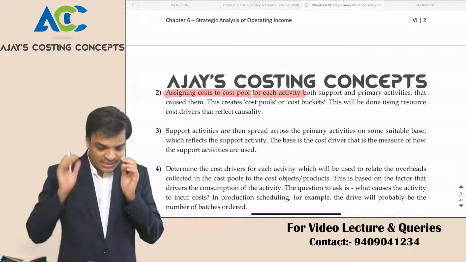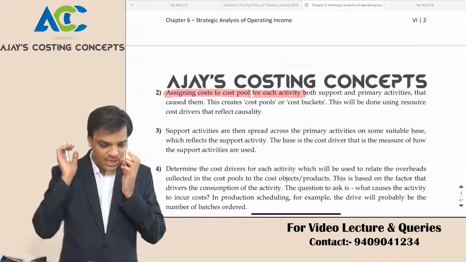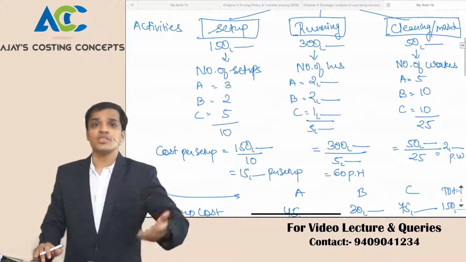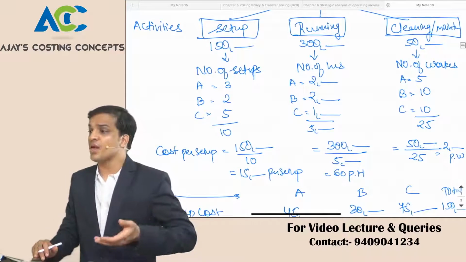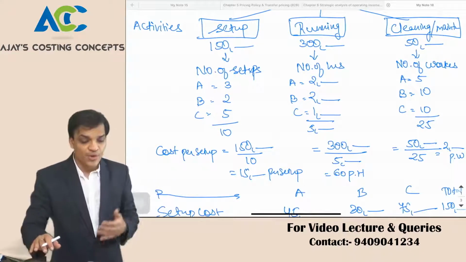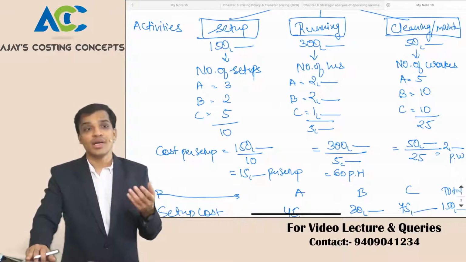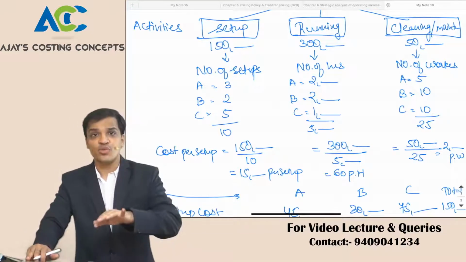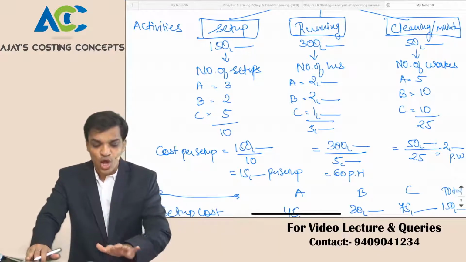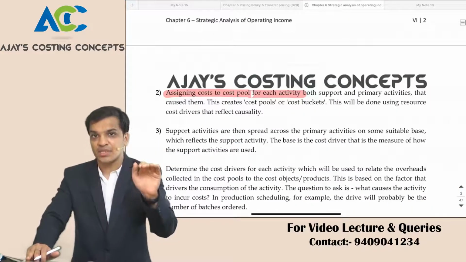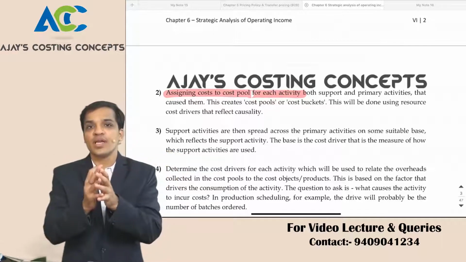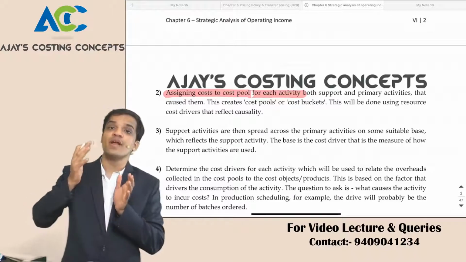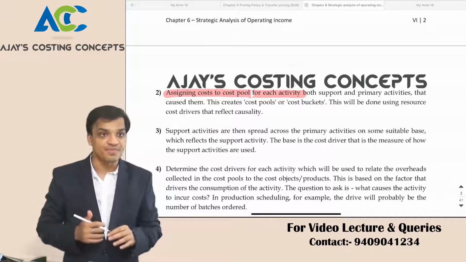So I said that my setup cost was for 10 setups that I've done, but I may have incurred setup cost in other ways too. By doing setups, you incurred cleaning, you incurred maintenance, you incurred replacement cost for defective units and all those things. All those costs incurred during the setups, we will pool together. That is known as the cost pool, right? And then those costs will be divided by the number of setups or activities, right?